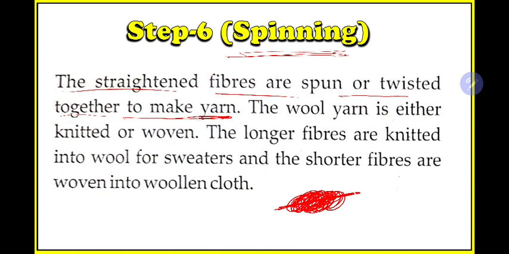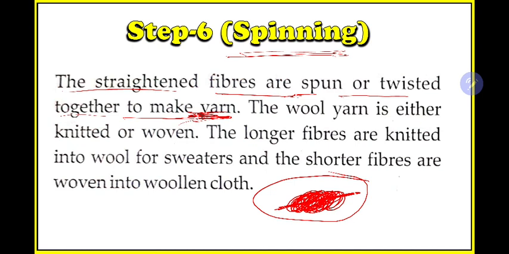So this process is known as spinning, and ultimately what we get is known as yarn. For example, in a kite we have thread, and we twist the thread into a yarn. So now I guess you can relate what is spinning and what is yarn.